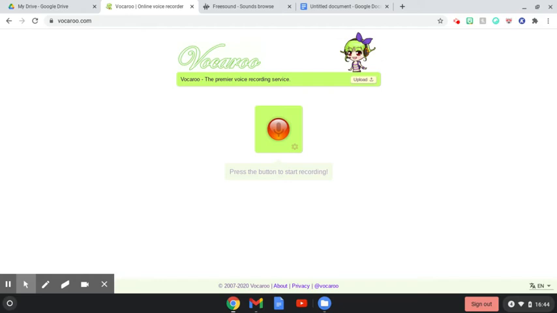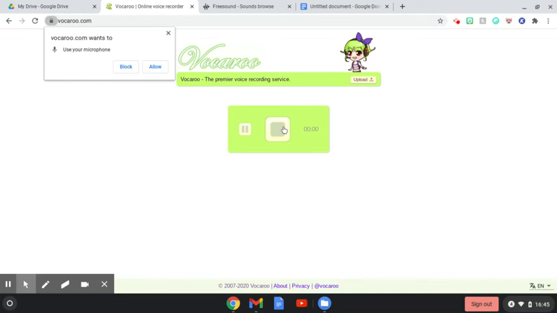So what you're going to do is you're going to record your audio. It would help if you use a dedicated microphone or a headset with a dedicated microphone that does sort of pick up your voice in particular and leaves out any other background noises, or tries to anyway. But it would do it better than what your Chromebook would do. So you'd head over to Vocaroo, you'd hit record, you'd record your sound clip.